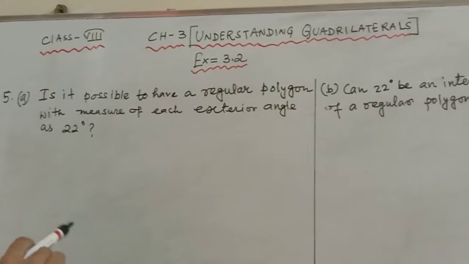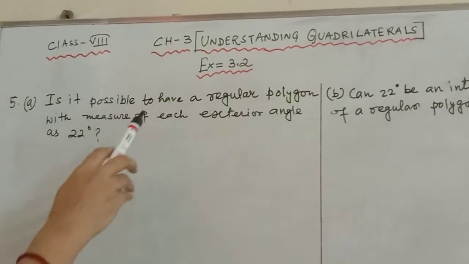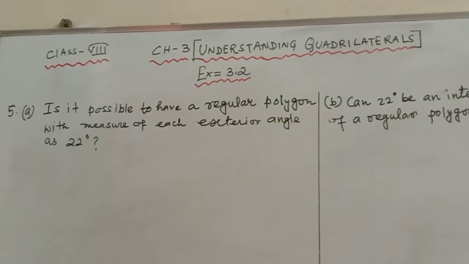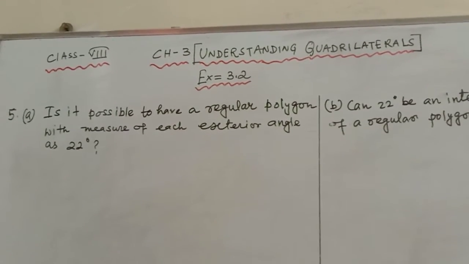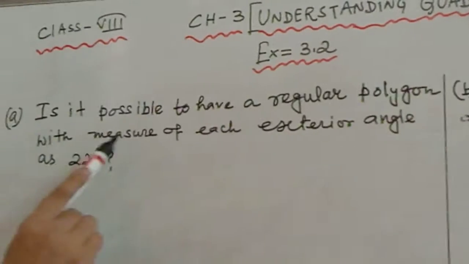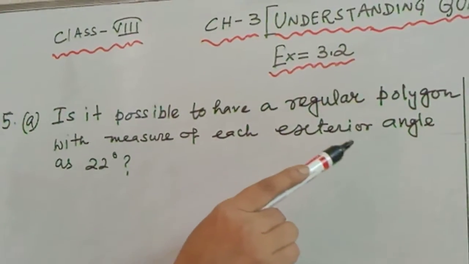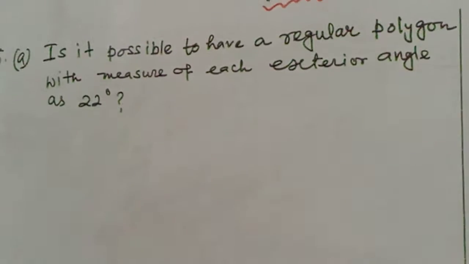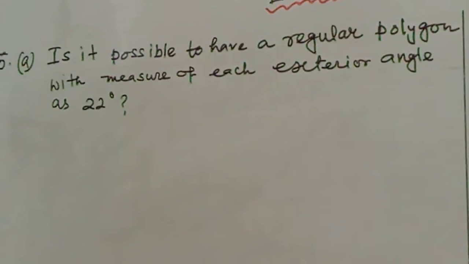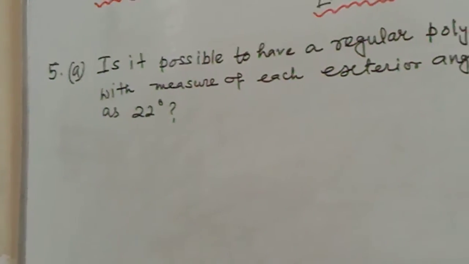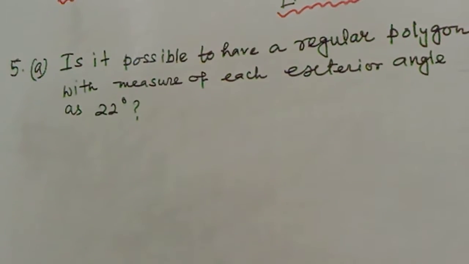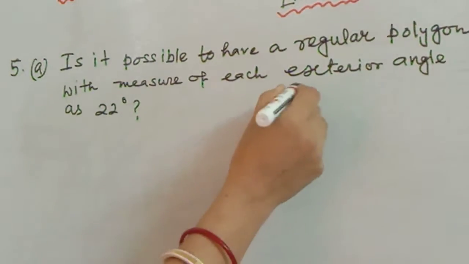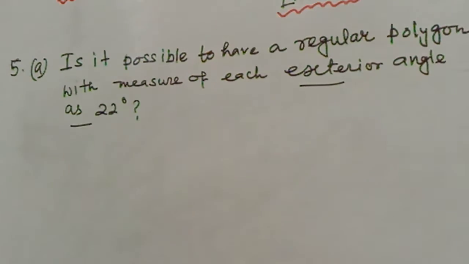Today we will do question number 5 and 6 from exercise 3.2, Understanding Quadrilaterals, chapter 3. Question number 5a: Is it possible to have a regular polygon with measure of each exterior angle 22 degrees? You have to verify whether it is possible to have an exterior angle of a polygon that is 22 degrees.